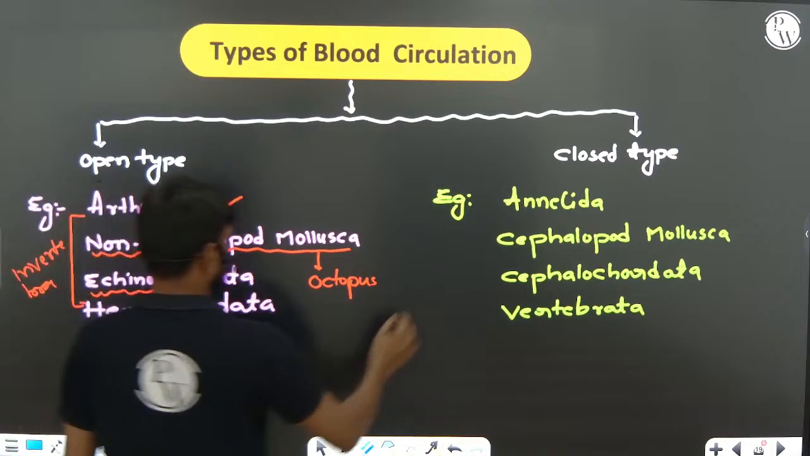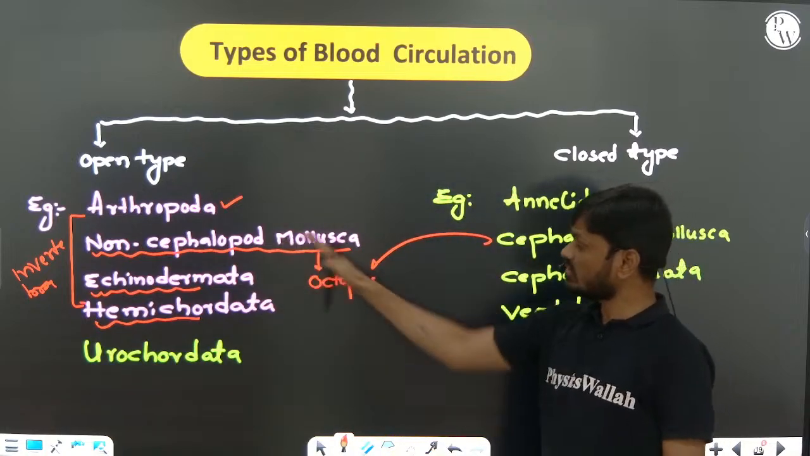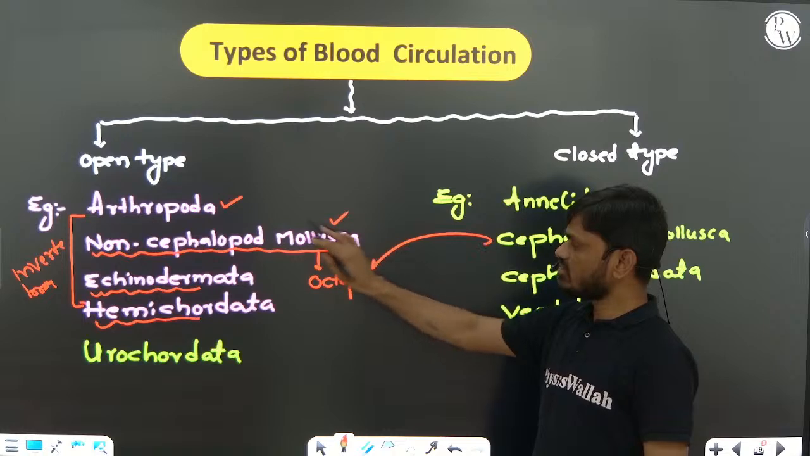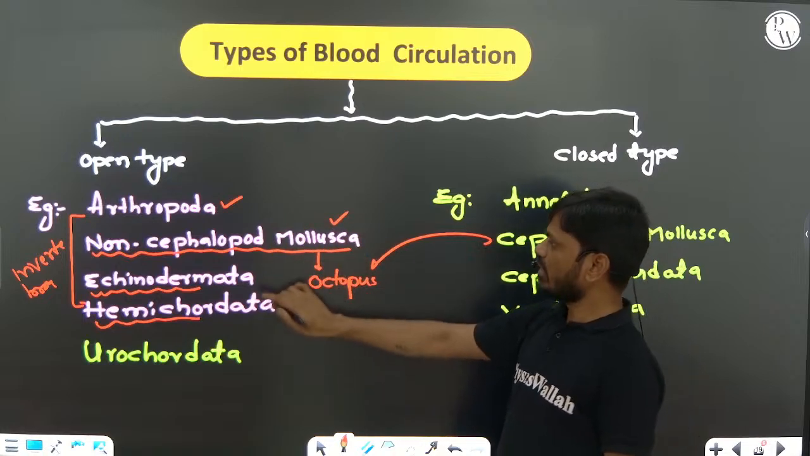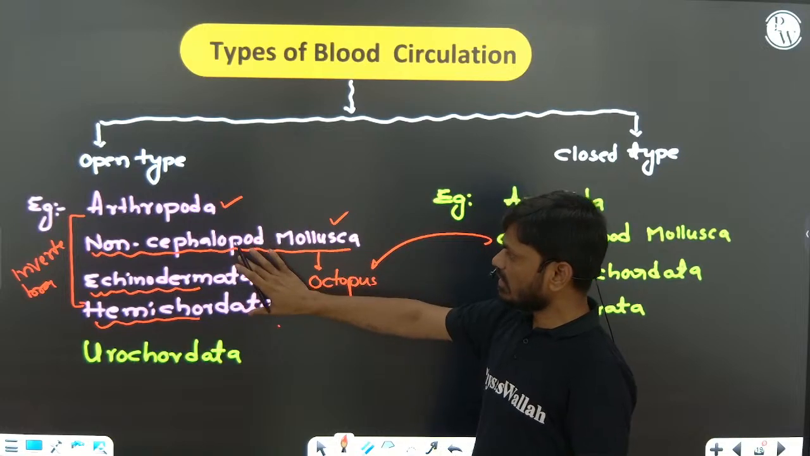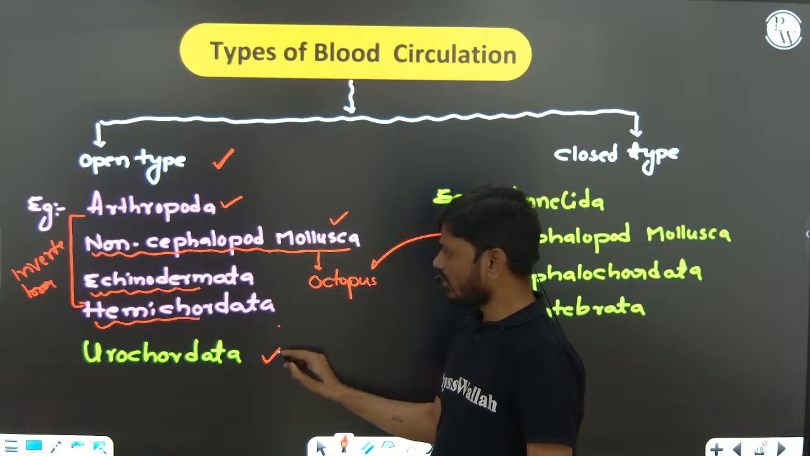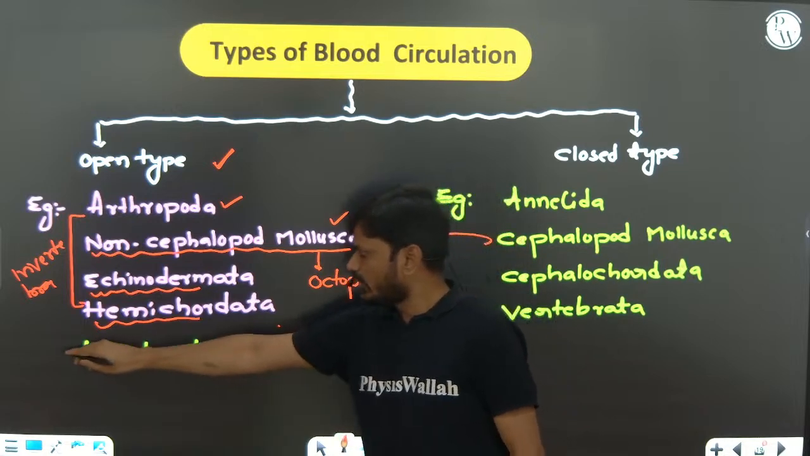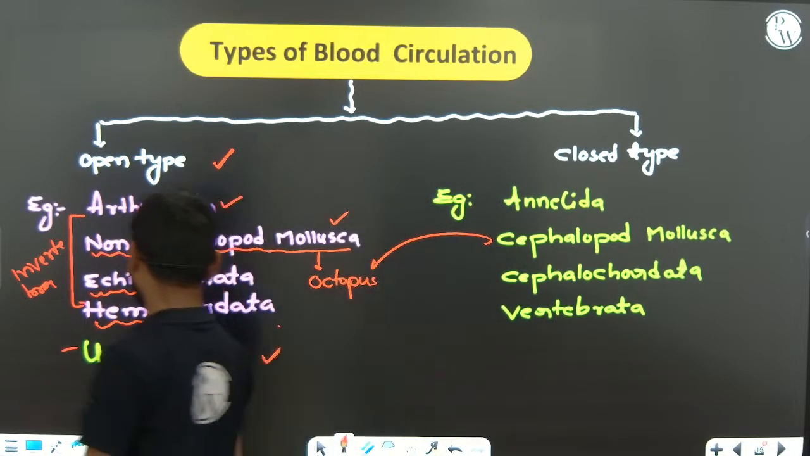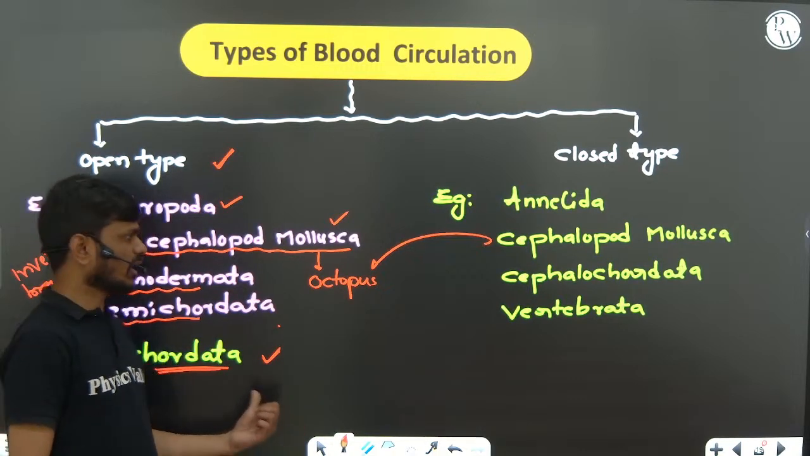Okay. So here, cephalopod mollusca, example: octopus. Here, non-cephalopod: non-cephalopod mollusca, echinodermata, hemichordata, arthropoda. These are all invertebrates with open type circulatory system. But urochordata is the chordata with open type circulatory system. This is chordata, urochordata, right?